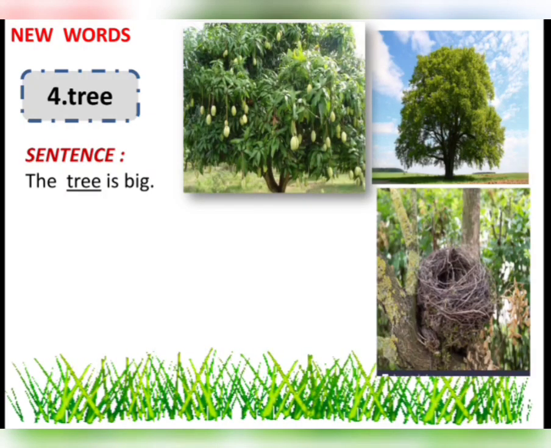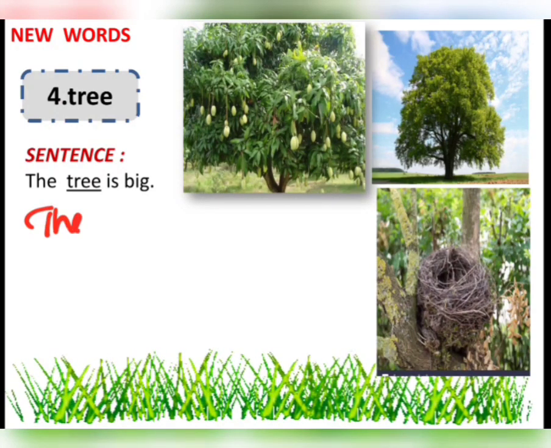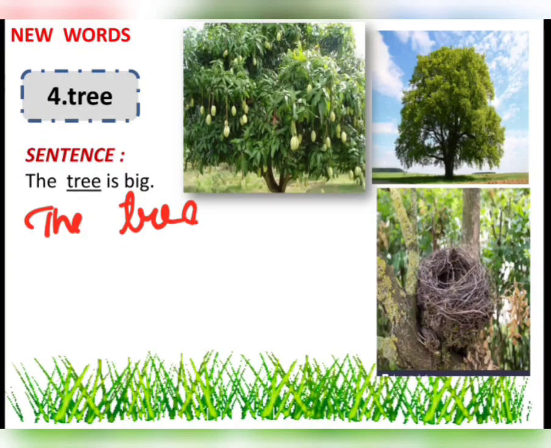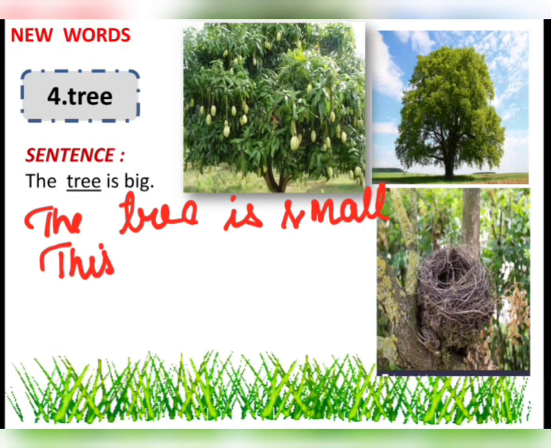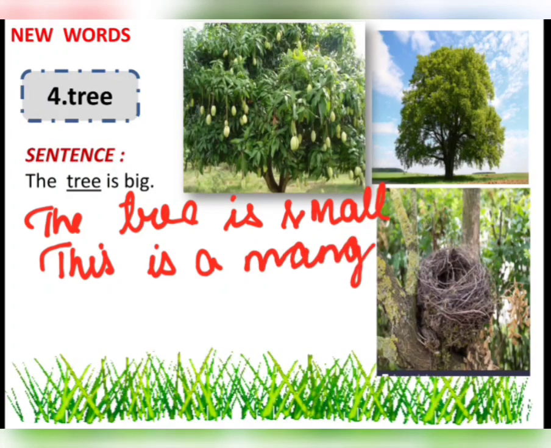Another picture we have here. Yes, we just now saw that the nest is the home of a bird, isn't it? And where is the nest? The nest is on the tree. Yes. So can we make a sentence? How many sentences did we make? The tree is big, or the tree is small, or this is a mango tree.